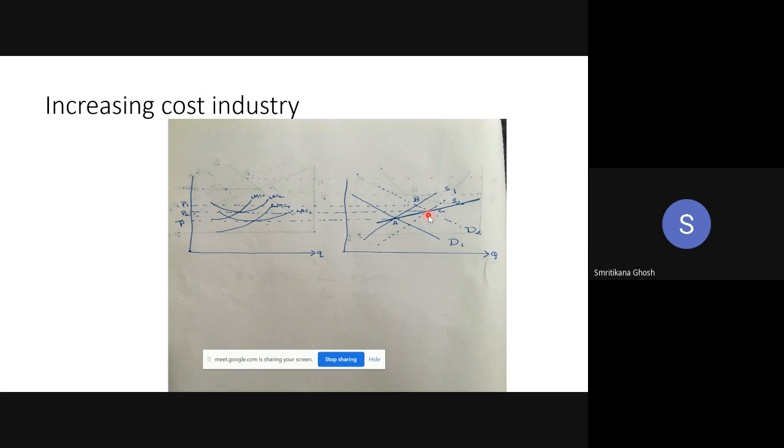So again, increasing cost industry means if you change input by say 20%, then your output is rising by less than 20%. You are spending relatively more as compared to your return, so your average cost is rising. Is the definition of increasing cost industry okay? Increasing cost industry means decreasing returns to scale, DRS.